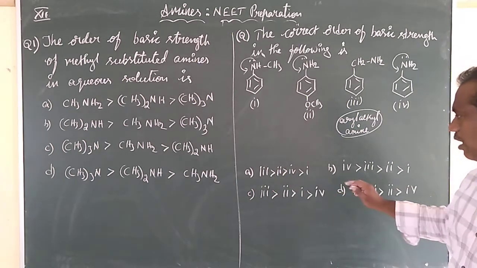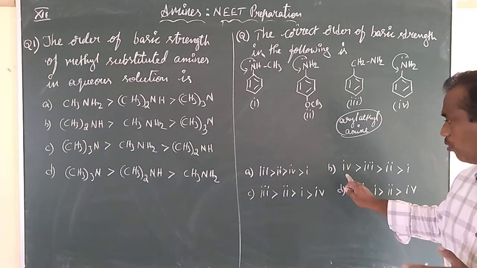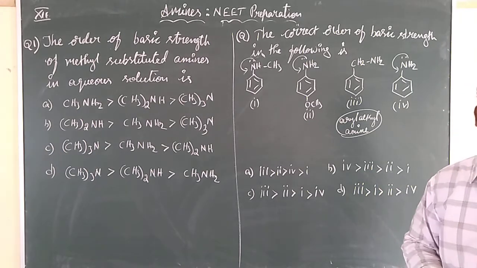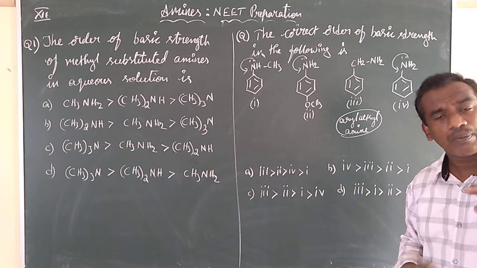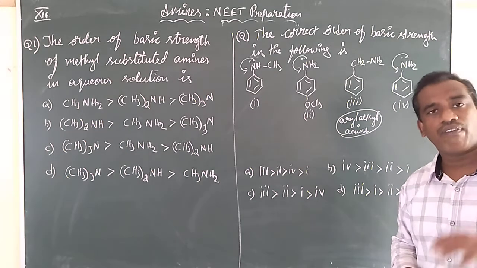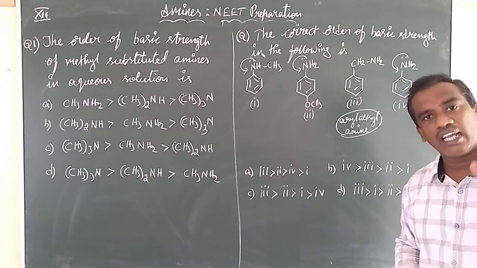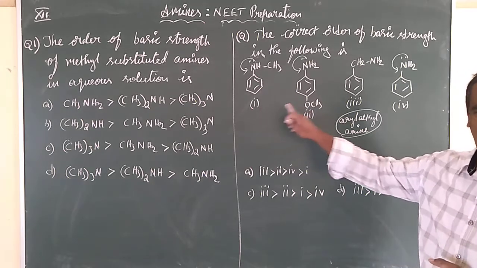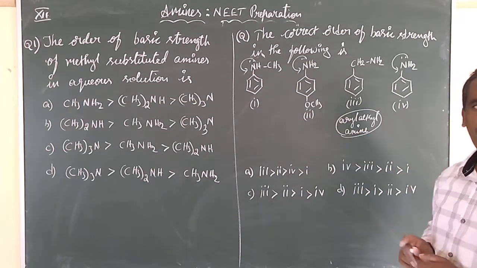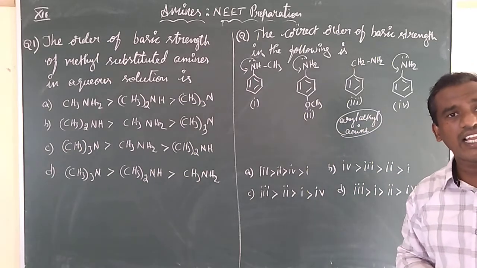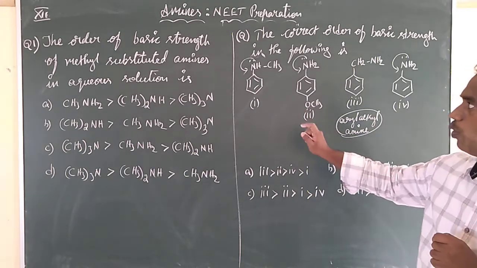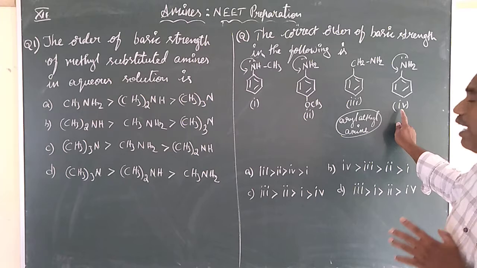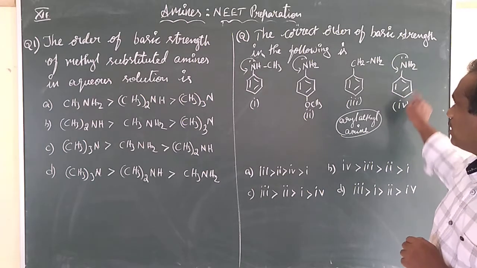So we can see in option A we got the third at the top priority, in B we don't have the 3, and in C we have the 3 in the top priority, D also we have 3 in the top priority. Now our next step is to find which will be the least basic. First you find which is the most basic, then you find which is the least basic. Here these are all alkyl amines. The 3 is an aryl alkyl amine. The first and second are alkyl amines, and this is only aniline. In the case of aniline, there is no donating group.